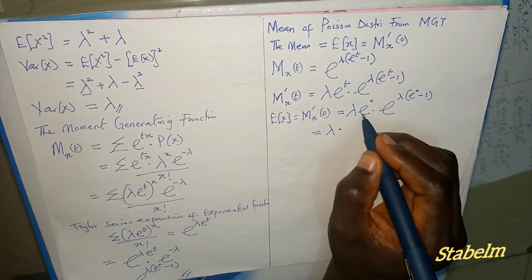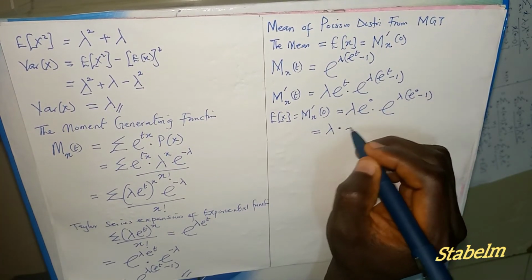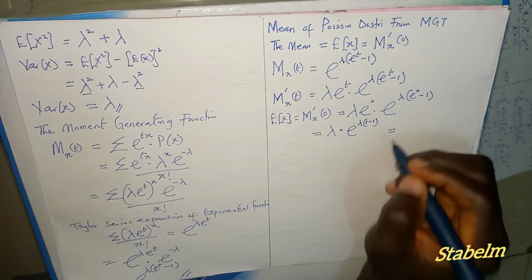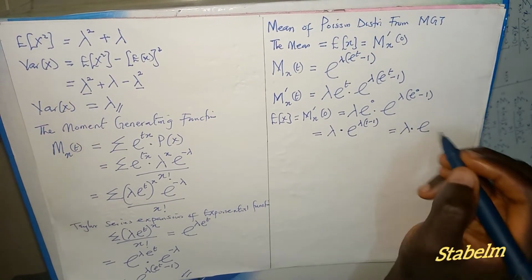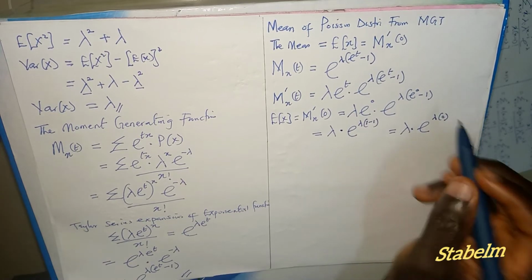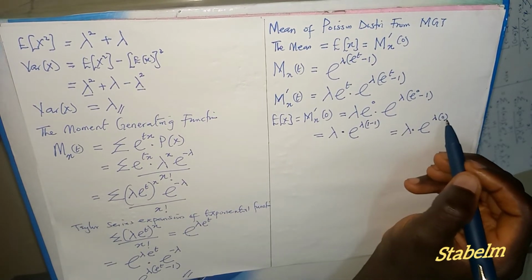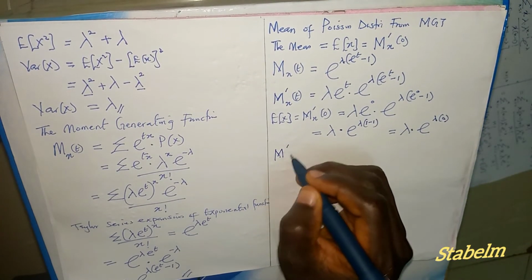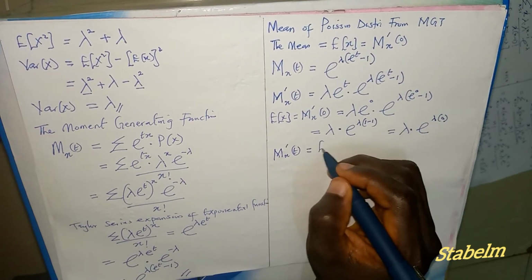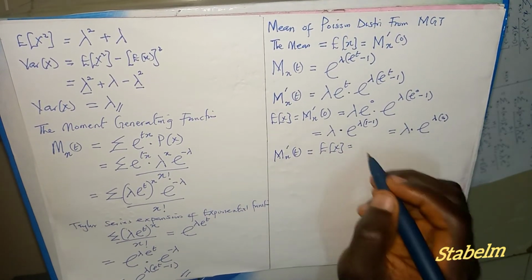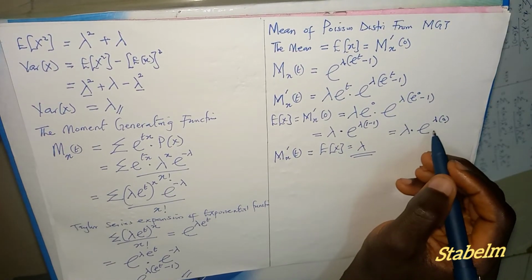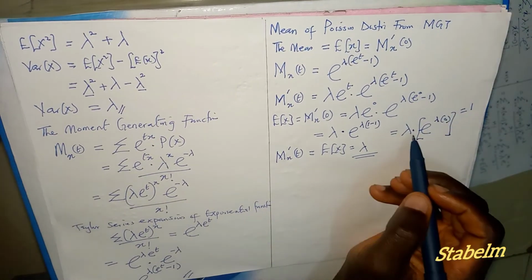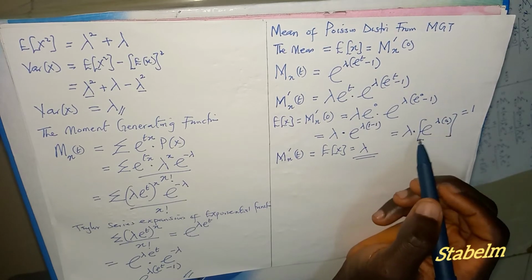So we have exponential lambda into bracket 1 minus 1, and this will give us lambda exponential raised to power lambda times 0. Since this is equal to 0, the exponential raised to power 0, the whole of this, is going to give us 1. Therefore, M_X prime of 0, which is E of X, will be equal to lambda, because the whole is equal to 1. Lambda multiplied by 1 gives us lambda.